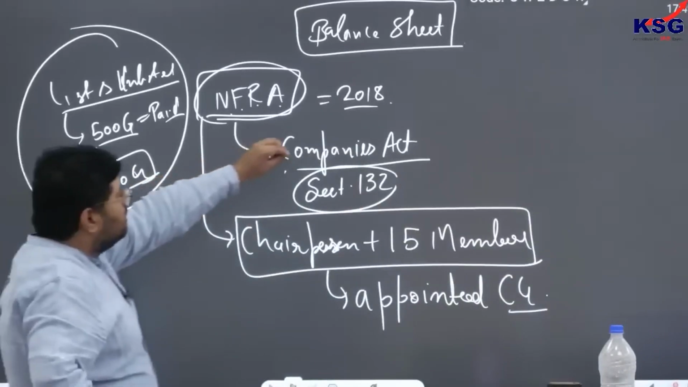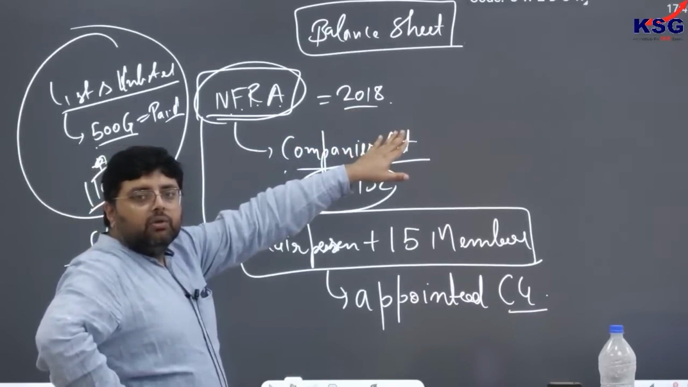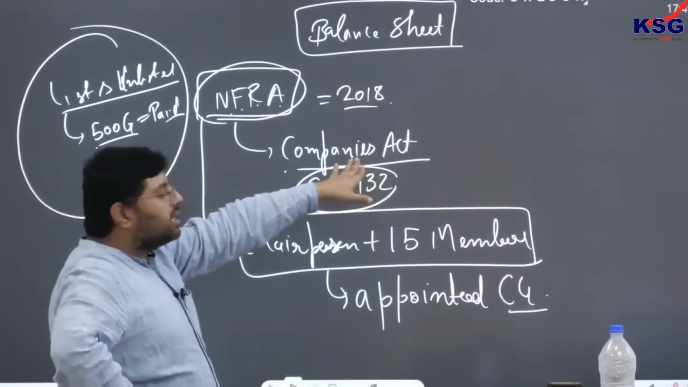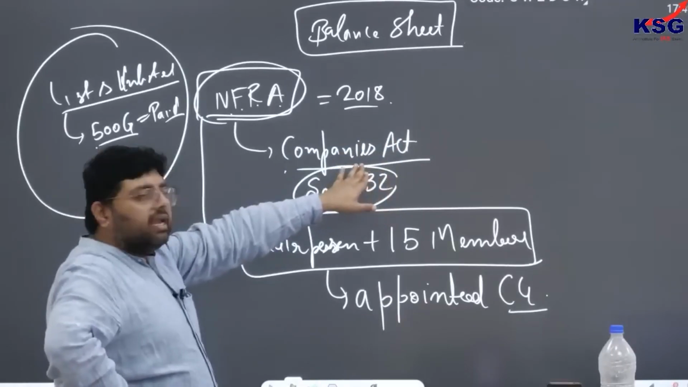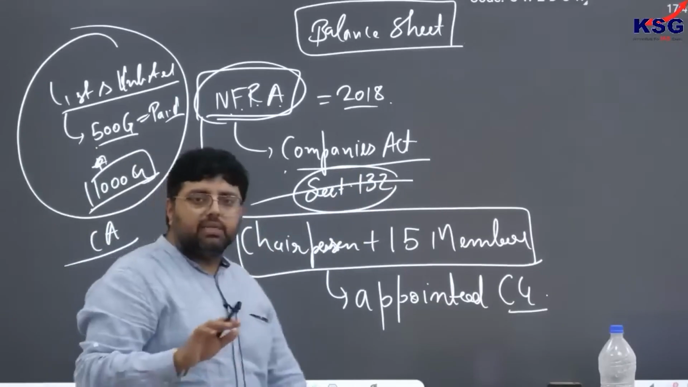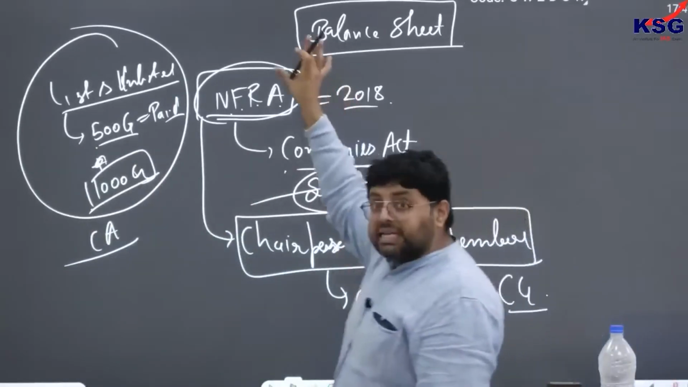It was formed in 2018. Why? Because there were so many scams related to accounting or balance sheets. That is why we need NFRA. It came under the Companies Act, section 132. Not important to remember because UPSC never asked these numbers, since it is very difficult to remember. But they ask the intention of these bodies.